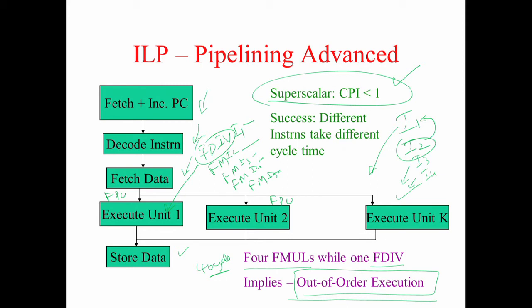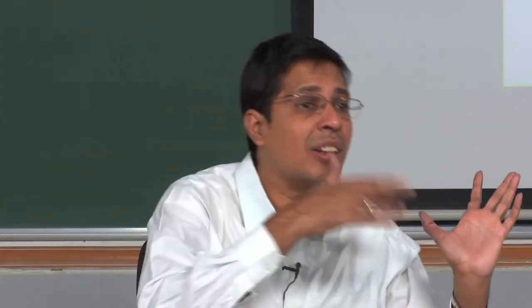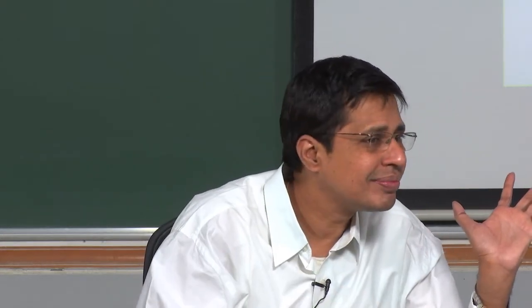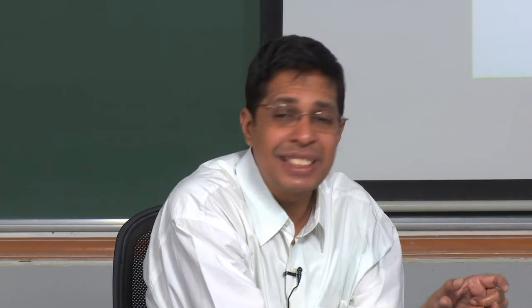Now the compiler will know what the architecture is. It knows that there are k units, and each of them is capable of doing certain operations. After it compiles and makes the machine language program, it will look at this machine language program and see if it can assemble k instructions such that there is no data dependency between them, and these k instructions should adhere to the units. So if the first unit is integer, the first instruction should be an integer instruction.